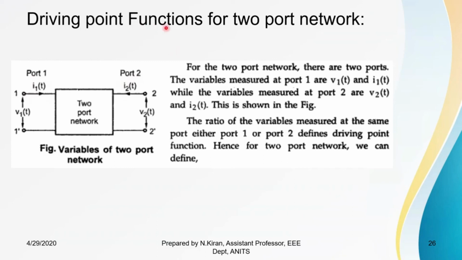Driving point functions are only measured at one port. So in this case, since we have two ports, we have to define driving point functions either at port 1 or port 2, but it cannot be a combination of both the ports.